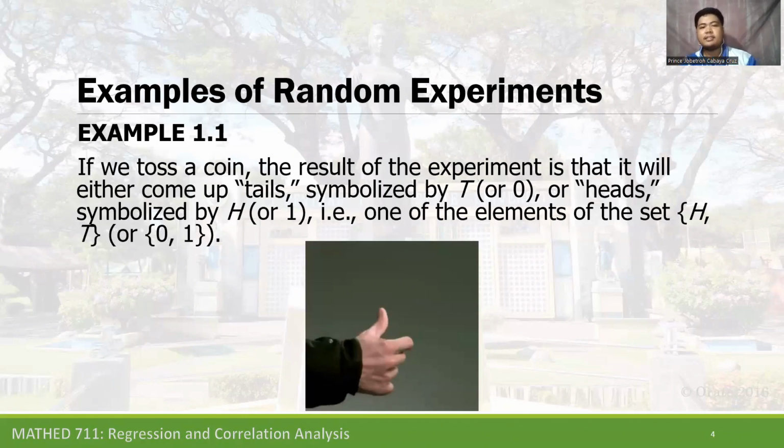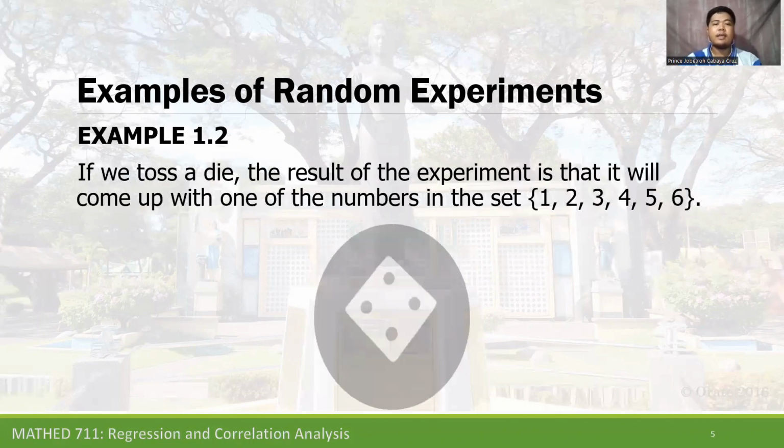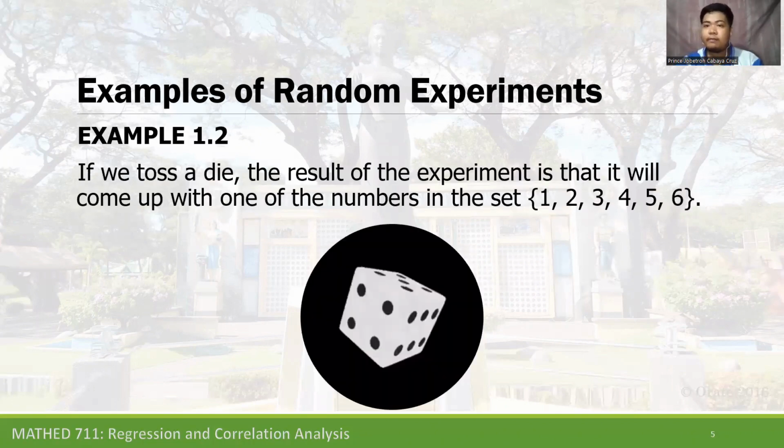Sometimes in the book, tails is symbolized by T or 0, and heads is symbolized by H or 1. Another example of a random experiment is if we toss a die, the results will be different.